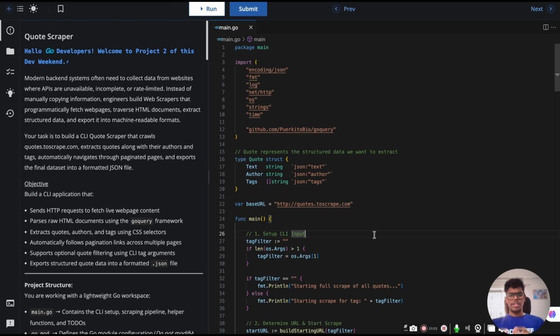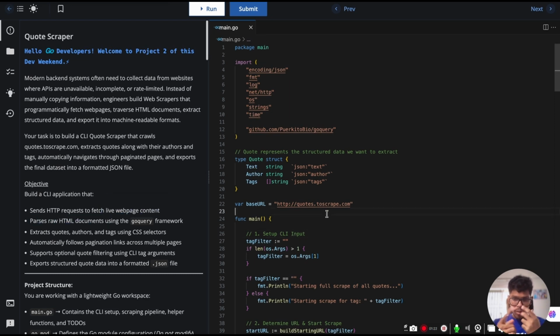Alright, so first things first. We need to first build a structure for the quote. So how does that quote look? It is basically the text, what the quote says, the author who has given that quote, and then the tags, what tags are used for that quote. And then, as we already discussed, we need to fetch it from the live web page content.